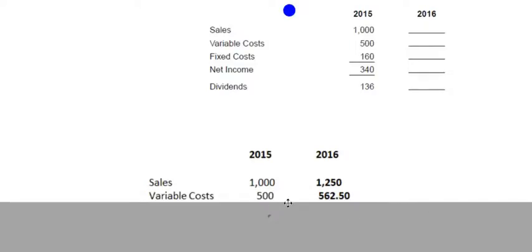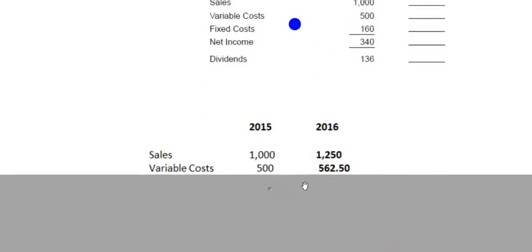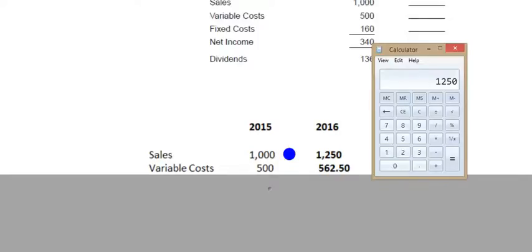Now, the variable cost is a little bit harder because it's saying that it's going to be 5 percentage points less than the original percentage of sales. So the first thing we need to do is figure out what the percentage of variable costs to sales was in 2015. To do that, we just divide the small number by the big number.